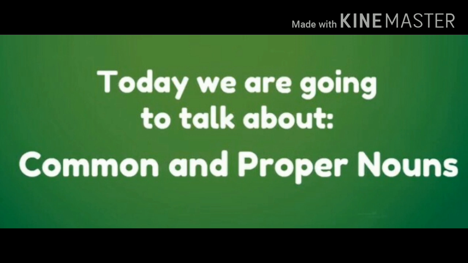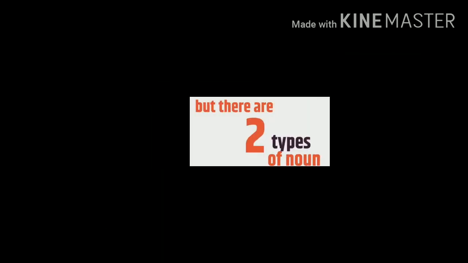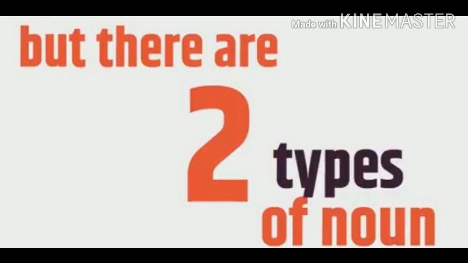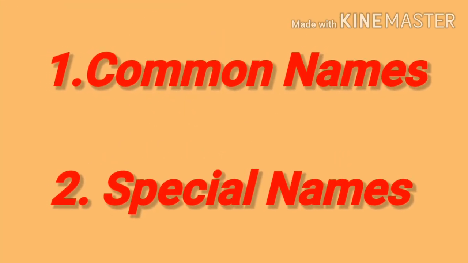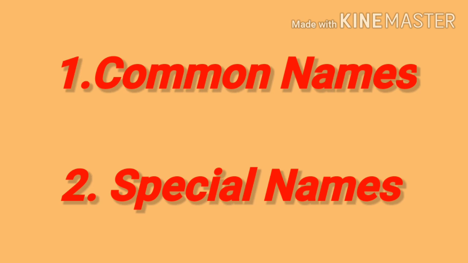So kids, up to this slide, we revised our last lesson, that is naming words or nouns. Today we are going to talk about common noun and special noun, or we also call them common name and special name. There are two types of names. First is common name, or common noun, and second is special name, or proper noun. So in this lesson we are going to study common names and special names. Okay, very good.